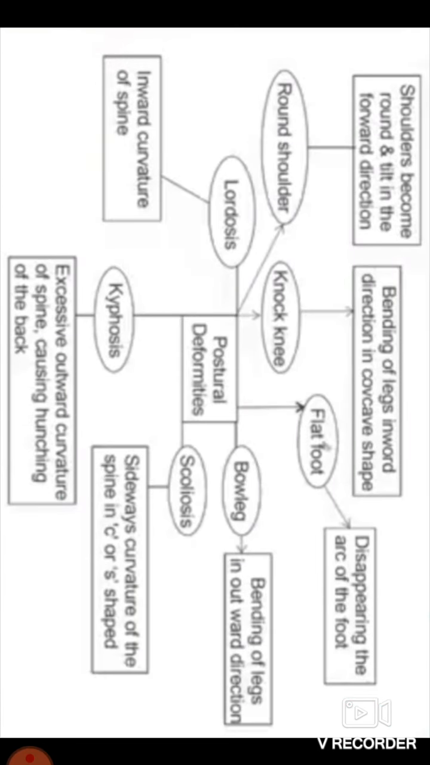Students, there are a lot of kinds of postural deformities, such as flat foot, bow leg, scoliosis, kyphosis, lordosis, round shoulder, knock knee. Students, kyphosis, lordosis, scoliosis, these all three are related to our spine. Knock knee, bow leg, flat foot, these three are related to our legs.